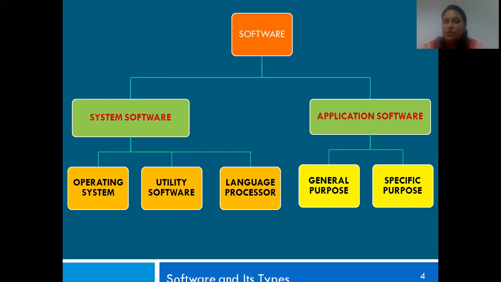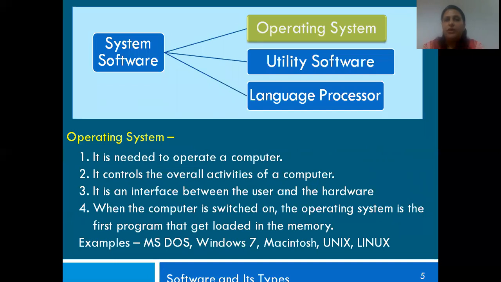So let's have a look a little bit in detail about all these. First, we will go with the system software. Under it, as you've seen, we have the operating system, utility software, and language processor. We will begin with operating system.